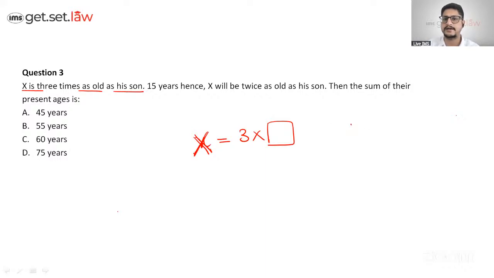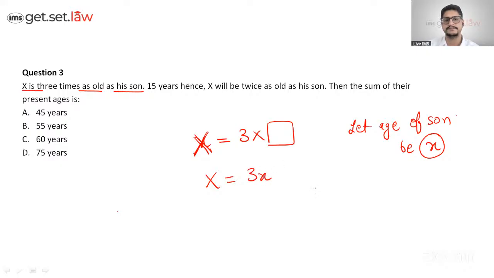I'm just giving you an explanation, okay? You can easily do that. Let the age of son be, you can assume it as x. So the age of Mr. X is equal to 3 small x, right? And then it says 15 years hence, X will be twice as old as his son.